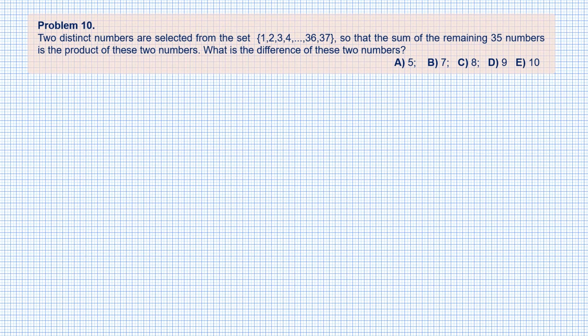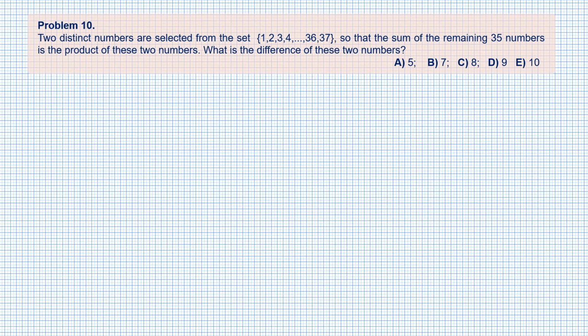Question number 10. Two distinct numbers are selected from the set from 1 to 37, so that the sum of the remaining 35 numbers is the product of these two numbers. What is the difference of these two numbers?